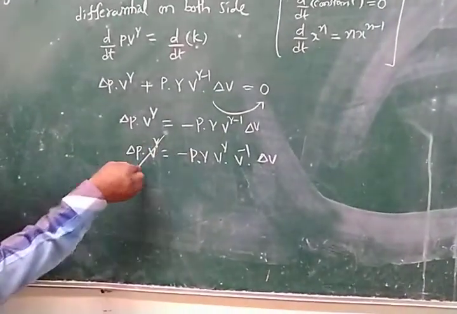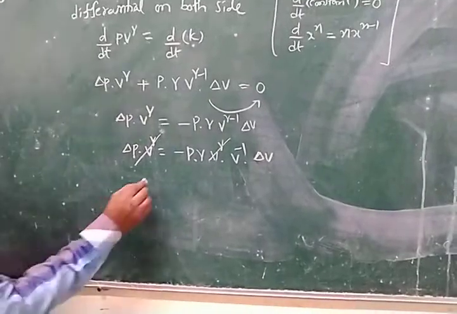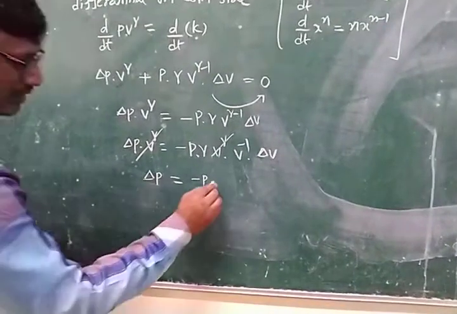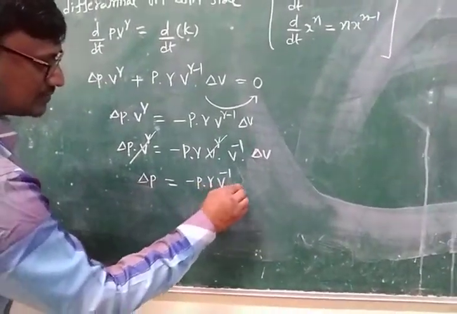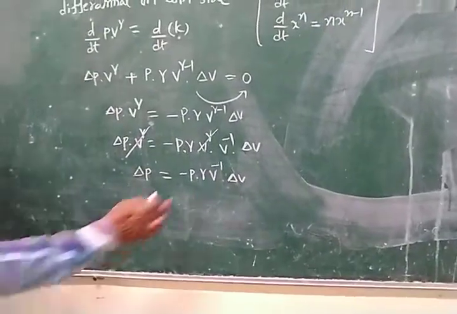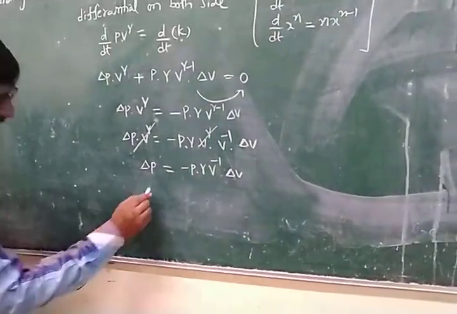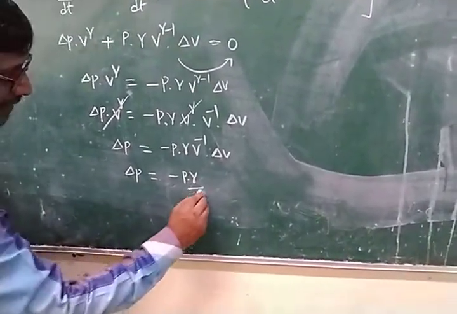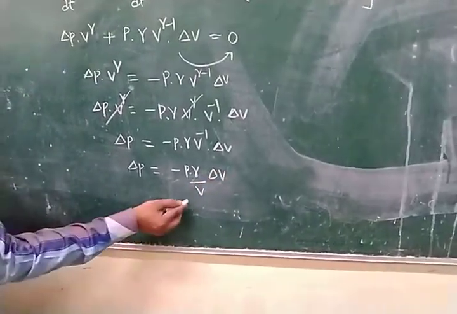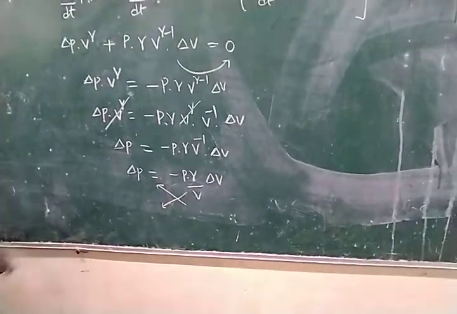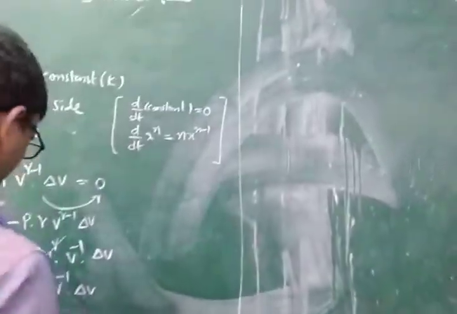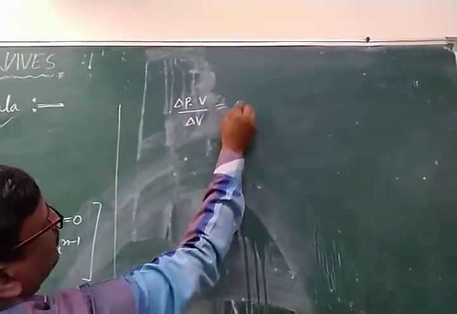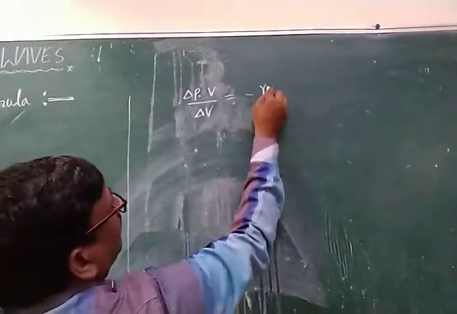Now v to the power of gamma cancels on both sides, and delta P is equal to minus P into gamma into V to the power of minus 1 into delta V. The minus 1 power means V goes to the denominator. So delta P is equal to minus P into gamma by V into delta V. Taking the cross multiplication, delta P into V divided by delta V is equal to minus gamma into P.